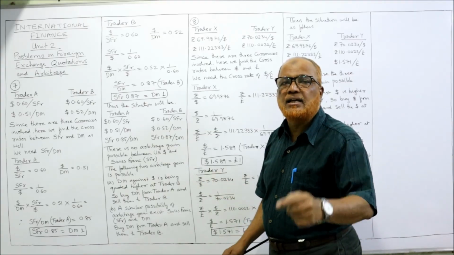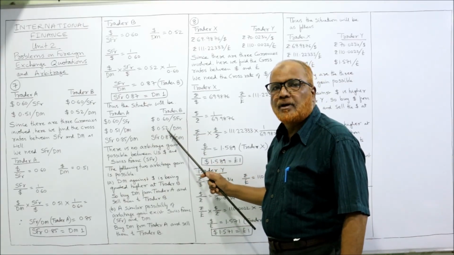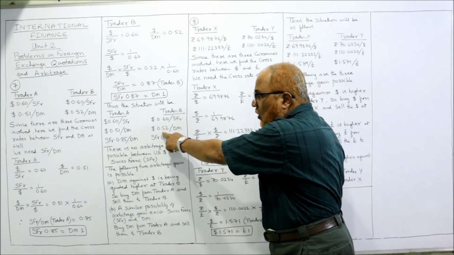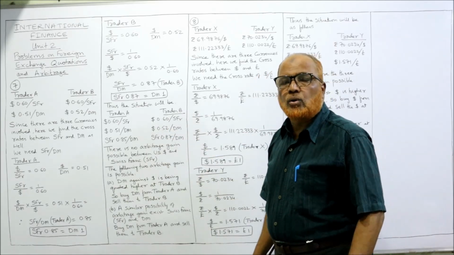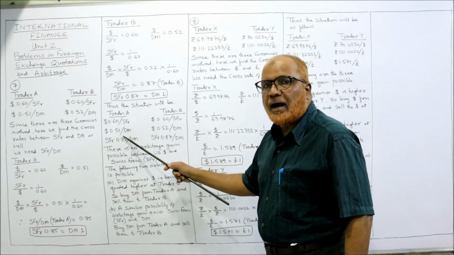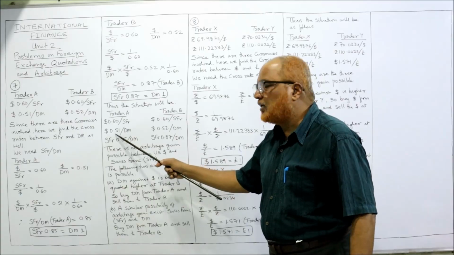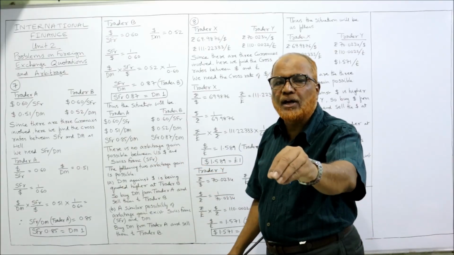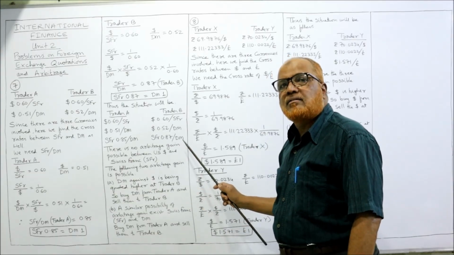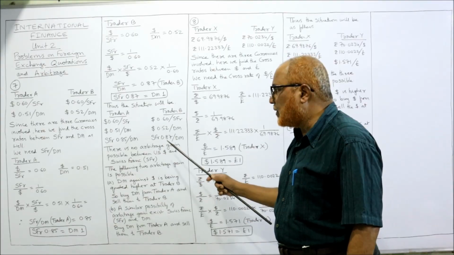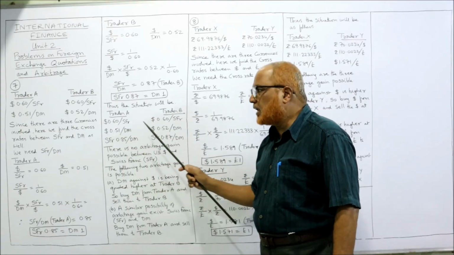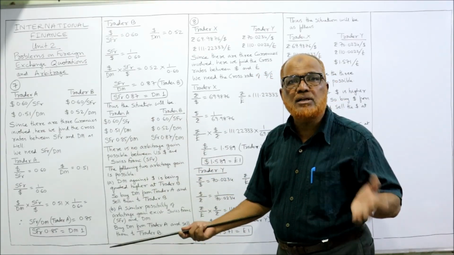So we have to sell the DM at trader B. At trader B, we have to sell the DM and get the dollar because we are getting more dollar, 0.52 dollar. So what we have to do? We have to buy the DM at trader A at 0.51. By paying $0.51, we get the DM. And that DM, we sell it at trader B. And trader B will give how much? $0.52. So we are paying $0.51 and we are getting $0.52. So there is an arbitrage gain.